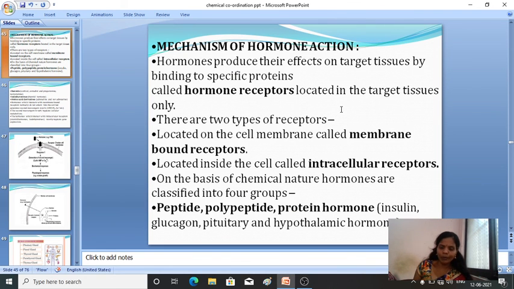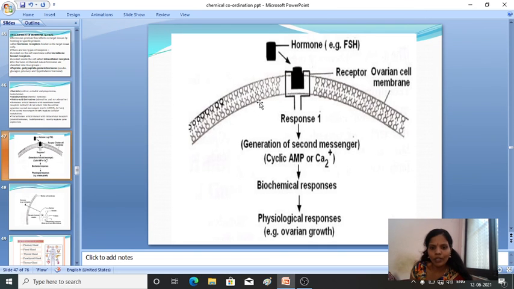That is the hormone receptor, which is located on the target tissue. There are two types of receptors. The one which is located on the cell membrane is called a membrane bounded receptor.